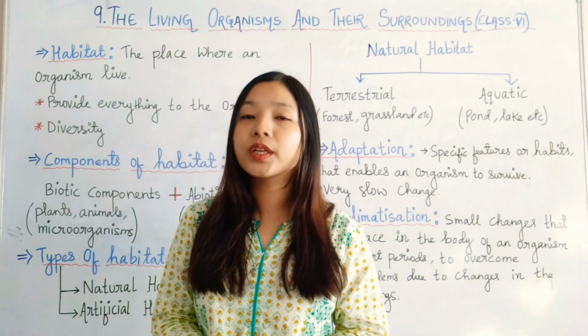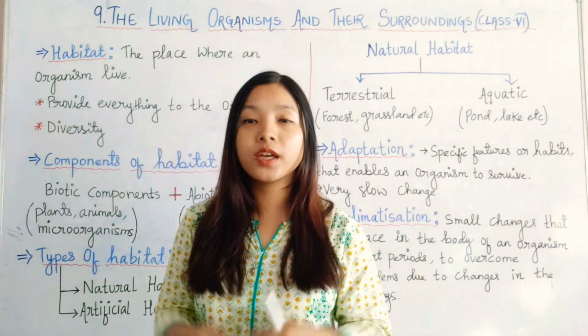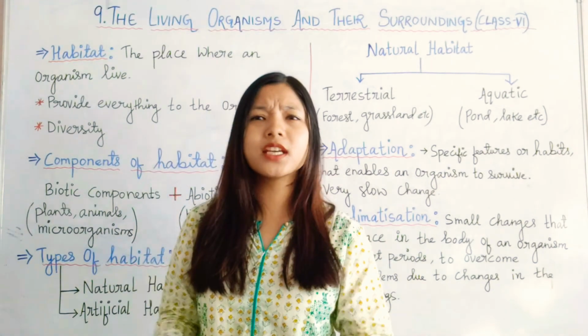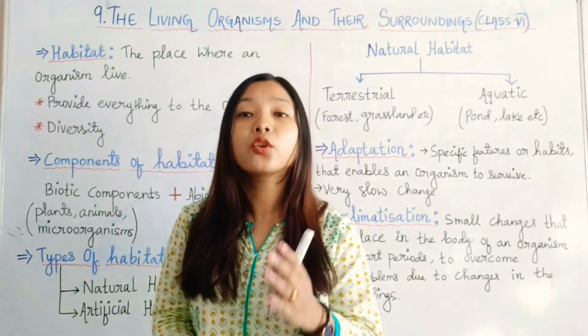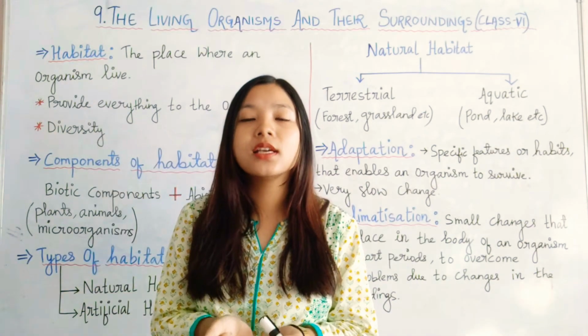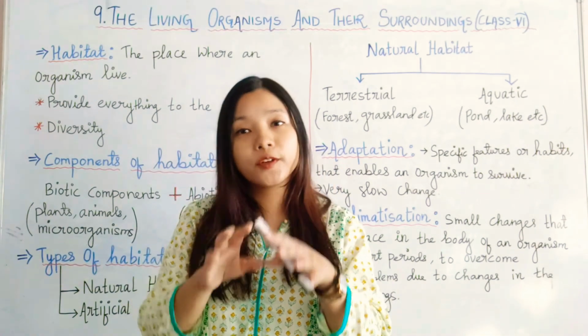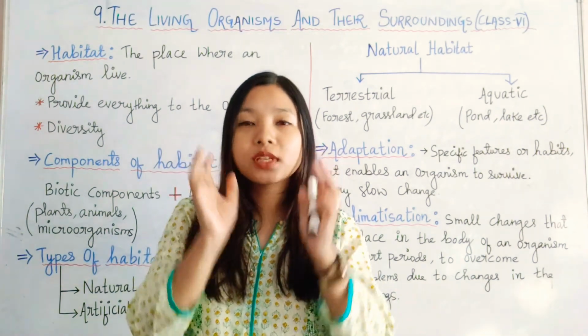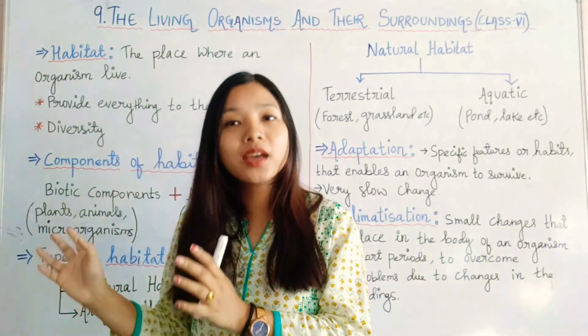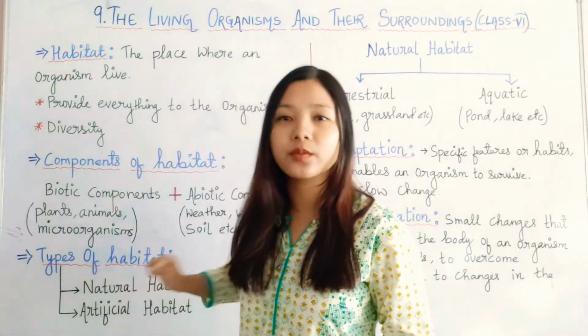For example, you can take a botanical garden where we plant different types of plants. Then an aquarium, where we keep in a glass fishes of different types, plants. So such man-made habitats are called artificial habitat.